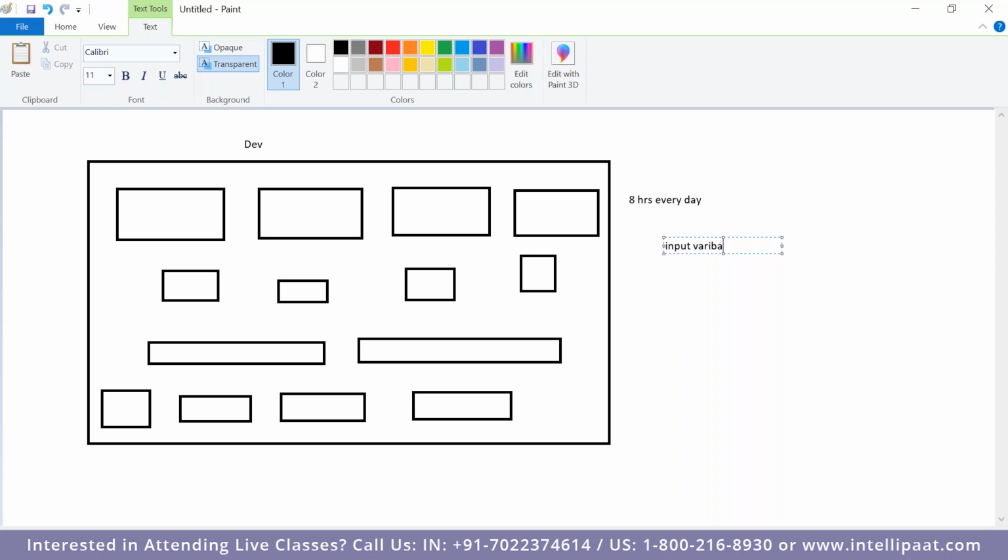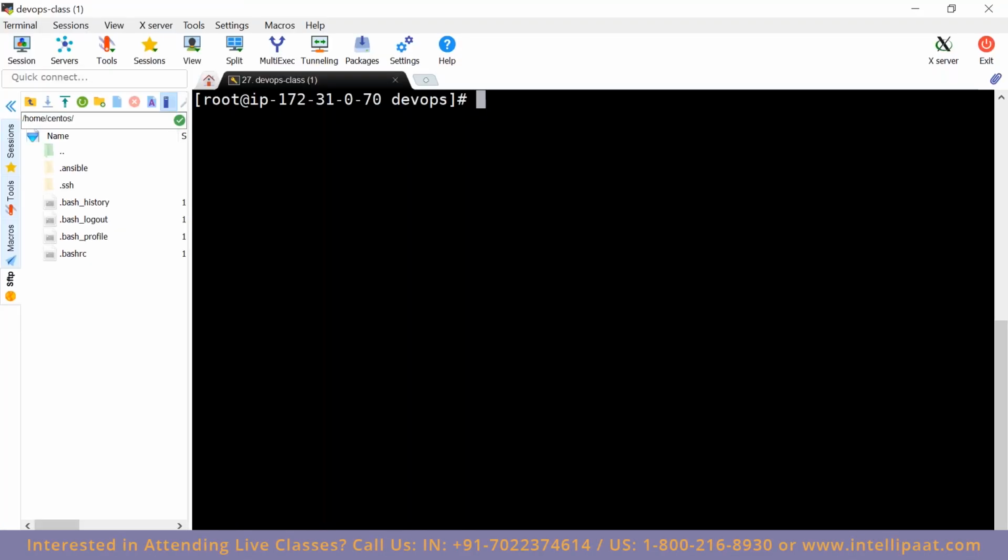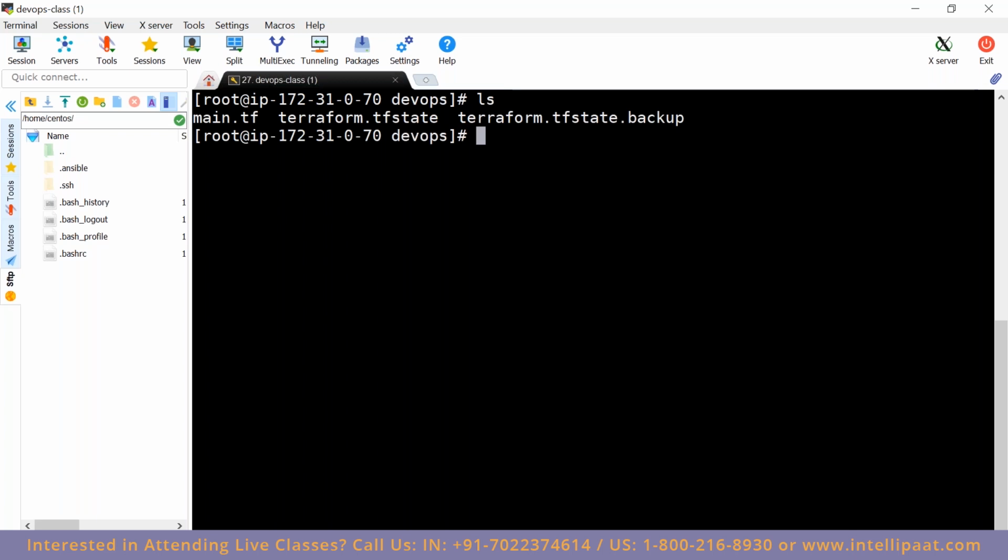Correct? If you wanted to pass any values from the user or get values from the user, then we define a variable. And how do we do it? There are multiple ways to do it.